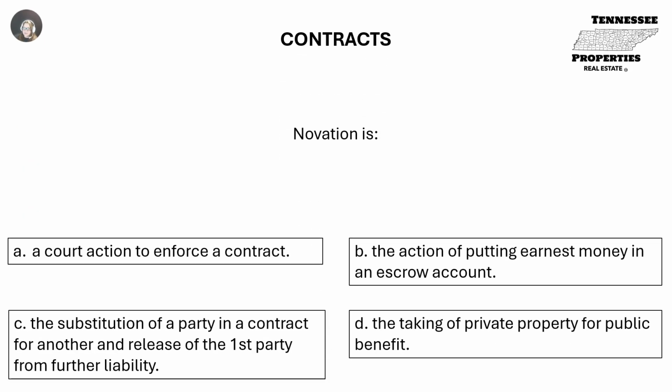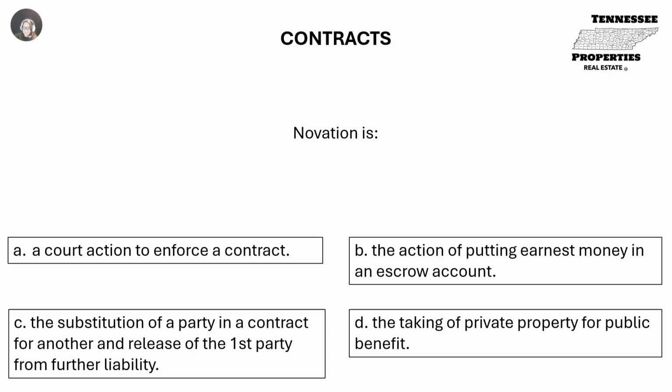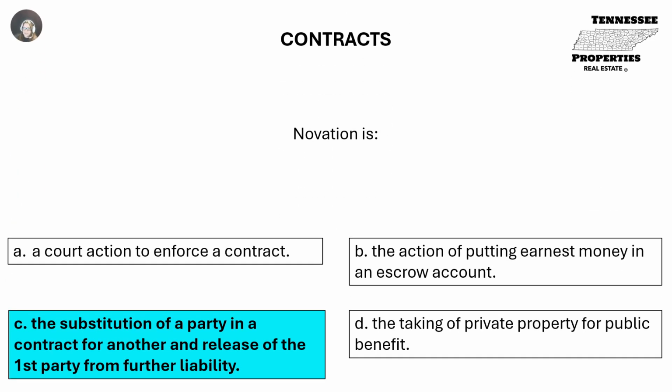Novation is A. Court action to enforce a contract, B. The action of putting earnest money in an escrow account, C. The substitution of a party in a contract for another and release of the first party from further liability, or D. The taking of private property for public benefit. C. The substitution of a party in a contract for another and the release of the first party from further liability.